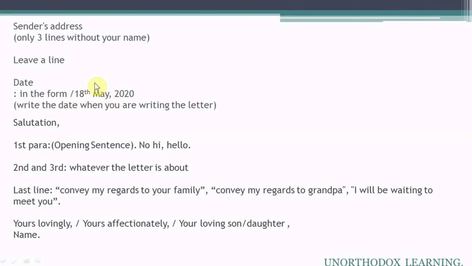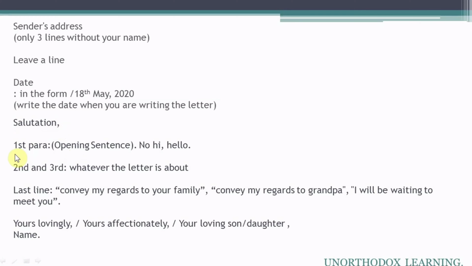Next, coming to the salutation. Third is the salutation or greeting. Now go again to the left hand side of the page and write the salutation. The greeting or salutation has a line to itself and is followed by a comma. The form of greeting will depend on the relation in which you stand to the person to whom you are writing.